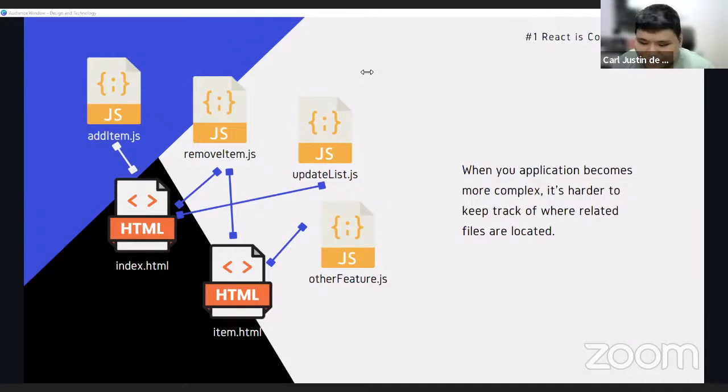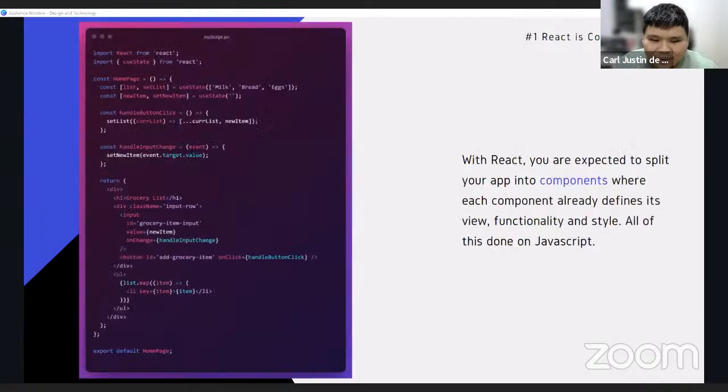That would be a bit hard to keep up as a developer, and it would be a bit harder to learn as a new developer also. So sometimes this sort of separation of concerns might be more problematic in the future. So what React did is, instead of splitting it by the functionality, you split your app into components where each component already defines its view, its functionality, and style. So it's encapsulated in one component. And all of this is done in JavaScript.